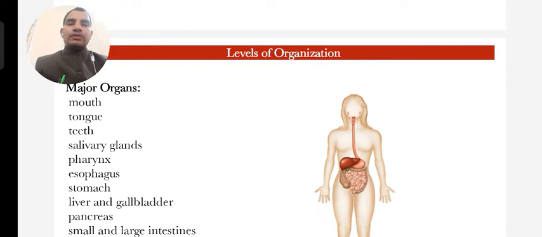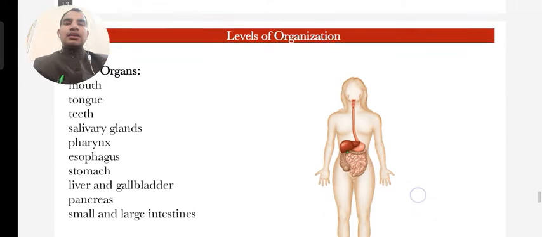The salivary glands also play an important role in digestion, along with the mouth and stomach, where various enzymes are involved, like amylase and pepsin.